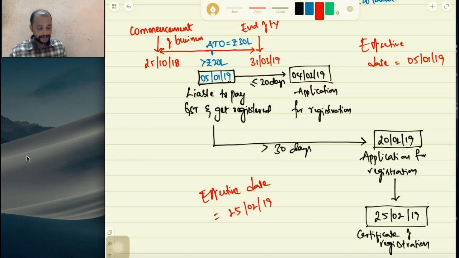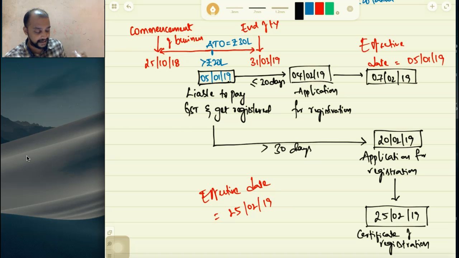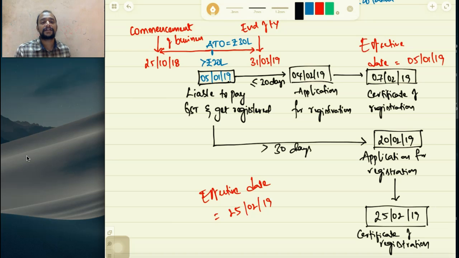Because we may make supplies after the date when we are liable to get registered, but the registration certificate takes time. In the first case, the person is liable to get registered on 5/1/2019, makes the application on 4/2/2019, and the certificate of registration is granted on 7/2/2019. Now, what is the effective date of registration? 5/1.